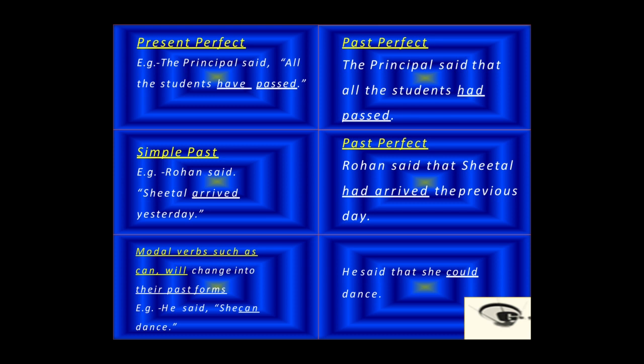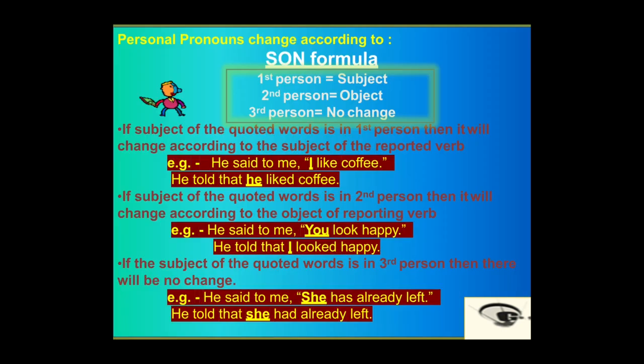When it is changed, it becomes Rohan said that Sheetal had arrived the previous day. Now, modal verbs such as "can" will change into their past forms. Let's see how. He said, "She can dance." It is changed into he said that she could dance. So, this is how changes in tenses occur.